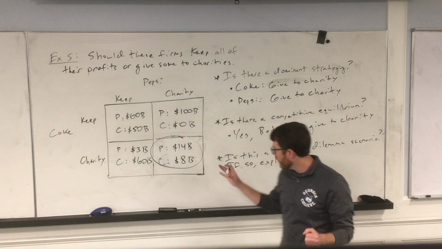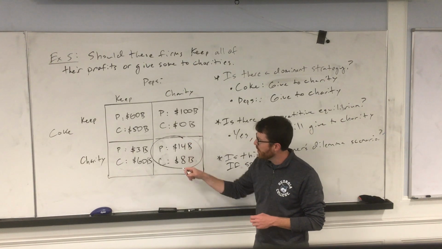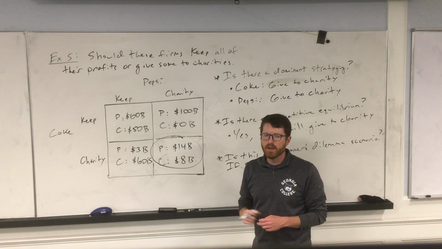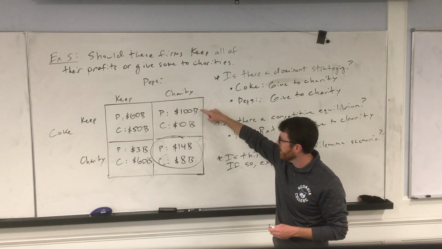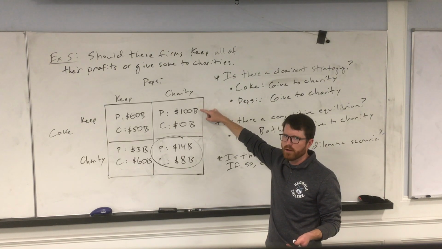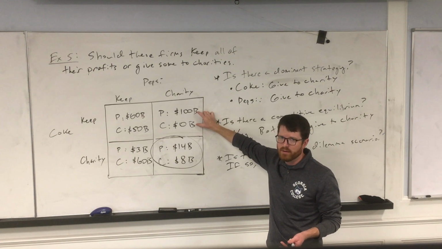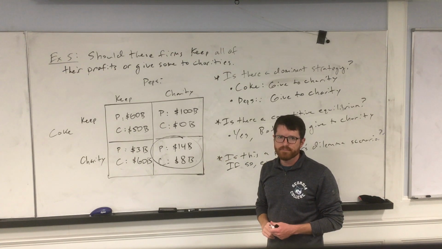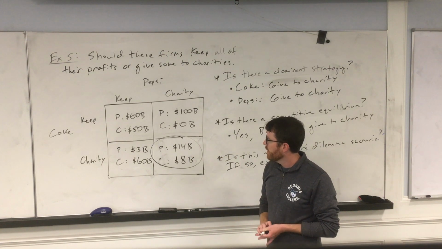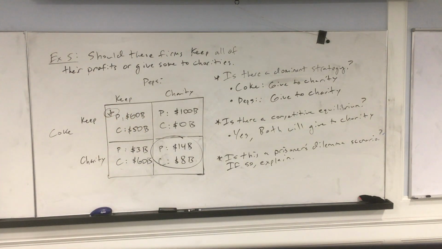Okay? For there to be a prisoner's dilemma scenario, there needs to be an outcome where both firms could be made better off if they switch. Both firms need to be better off. So, don't look up here and be like, well, Pepsi could get $100 million here, because Coke hates this outcome. So this outcome is not going to happen. All right? Is there a scenario where both would be made better off? Yes, there is. They would both be better off if they were up here keeping their profits.